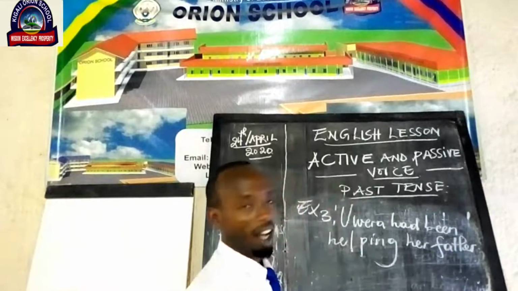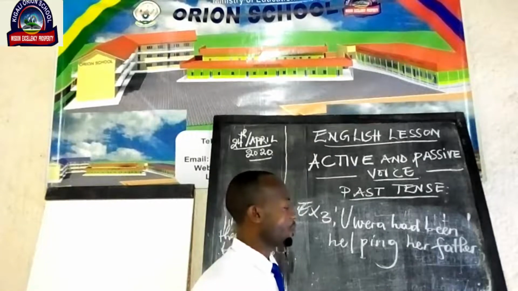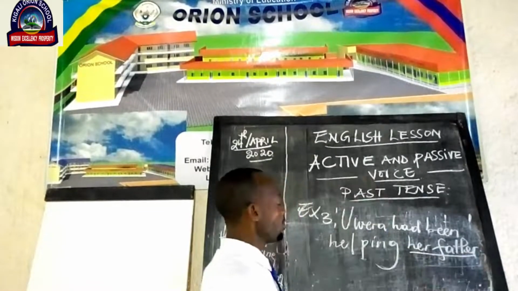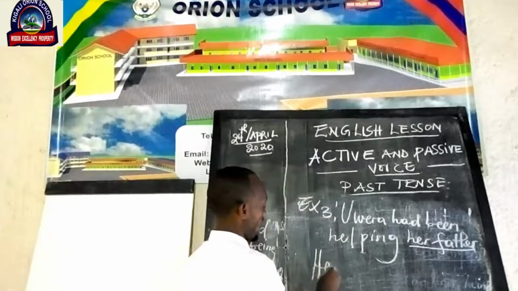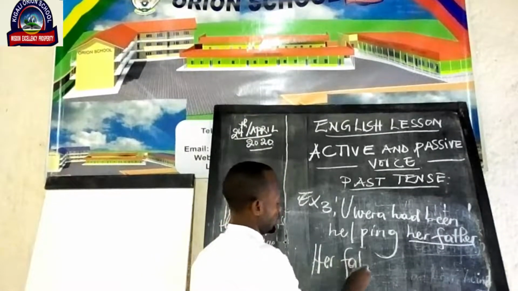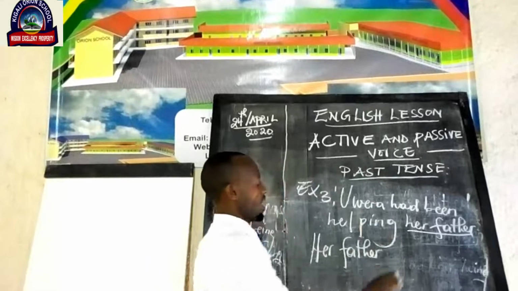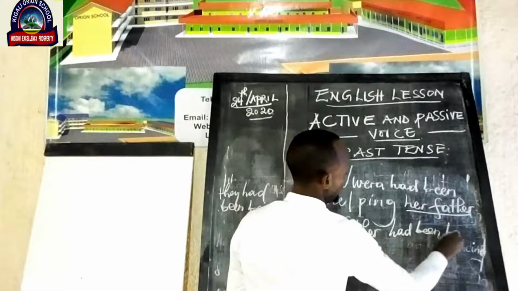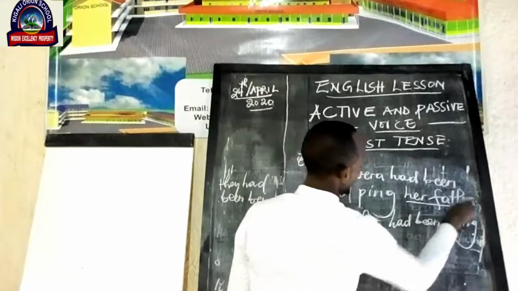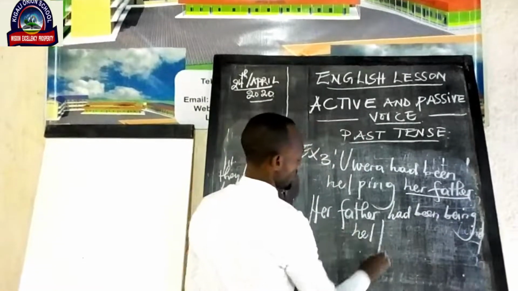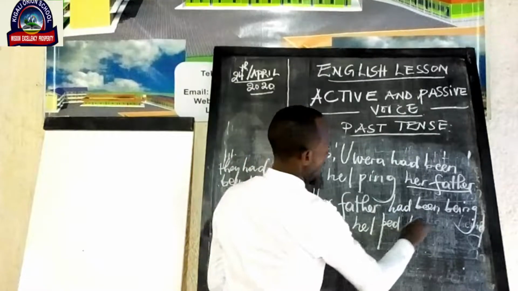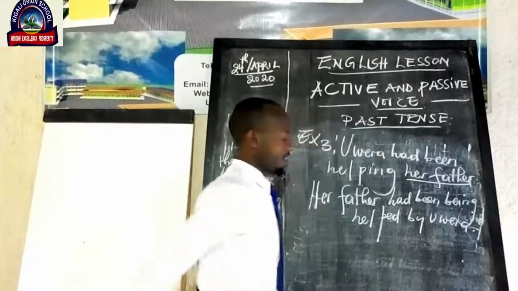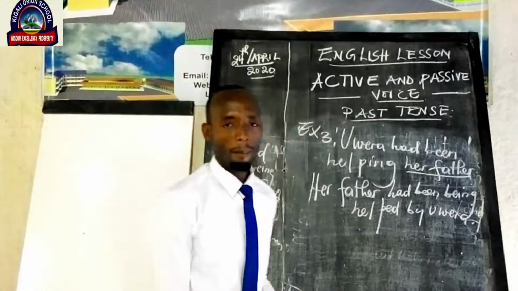Uwera had been helping her father. So, the object you have is her father had been being helped by Uwera. That is example number 3.